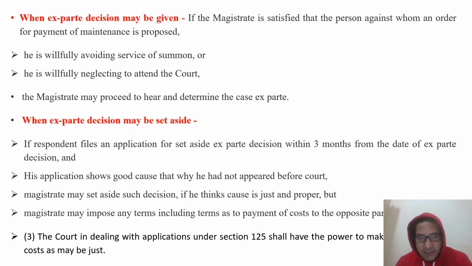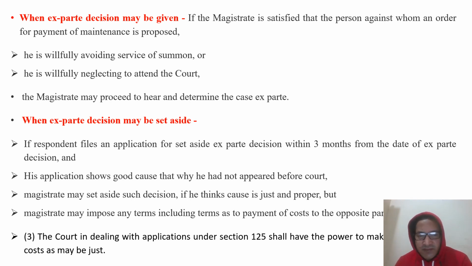Then the magistrate may set aside such ex parte decision if he thinks the cause shown by the respondent is just and proper. But the magistrate also has the power to impose a fine as a cost, and that fine may be given to the petitioner.